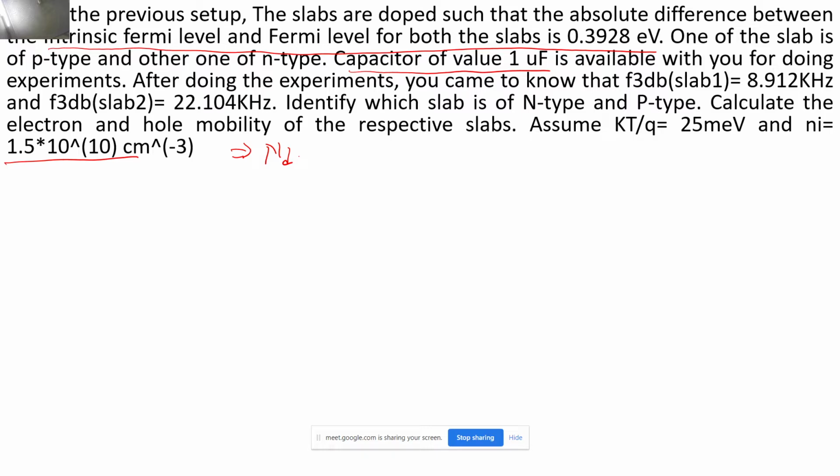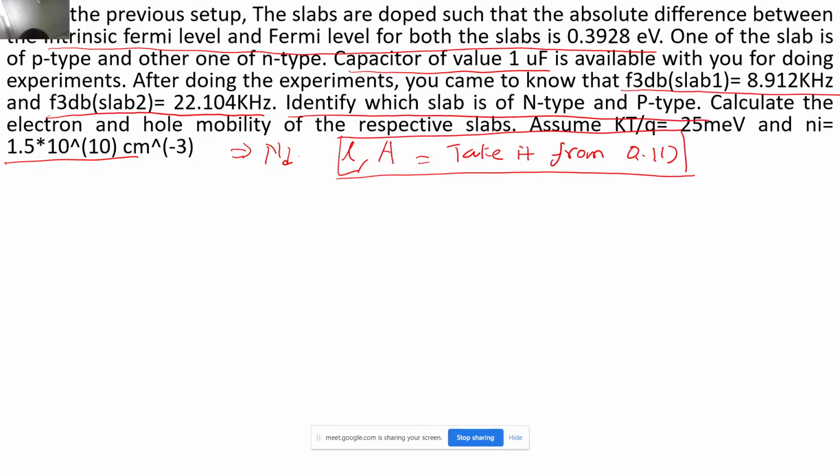Sir, can you repeat? What about the length and area? It will also be proportional, right? You are not audible. Can you speak a little bit loudly? Length and area will also be proportional to frequency, right? Your voice is not clear. So length, what about the area? Area will also be proportional to frequency, right? Take it from question 11.